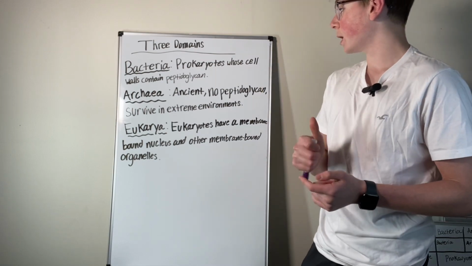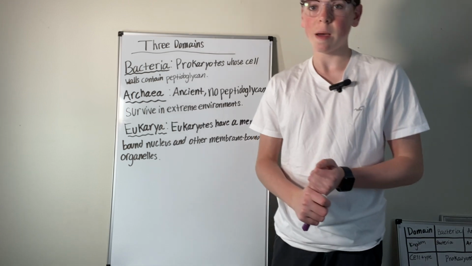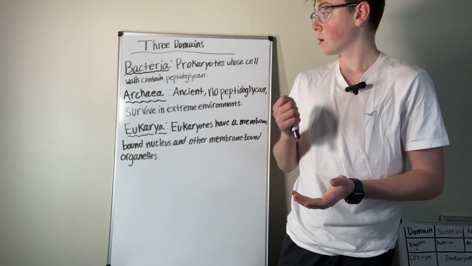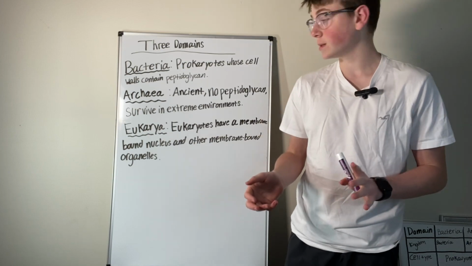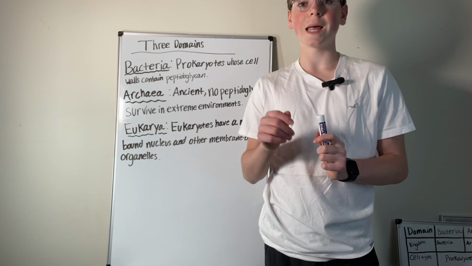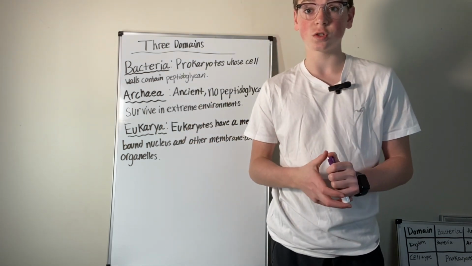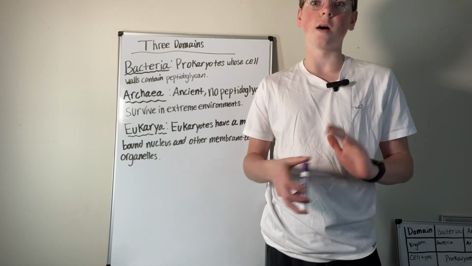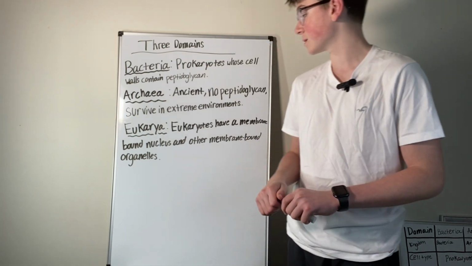First, we have bacteria, which are prokaryotes, whose cell walls contain peptidoglycan. Then archaea, they're thought to be more ancient. They do not have peptidoglycan in their cell walls, and they survive in extreme environments, so they are called extremophiles by many scientists.